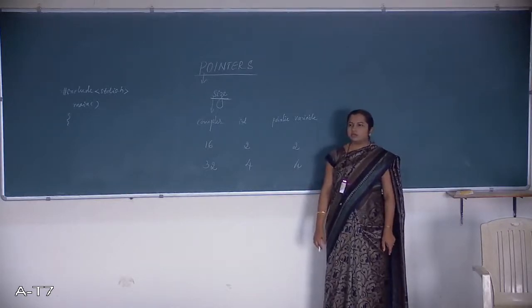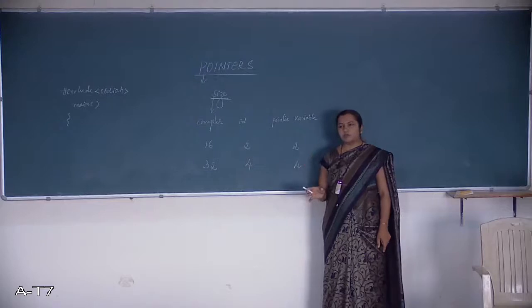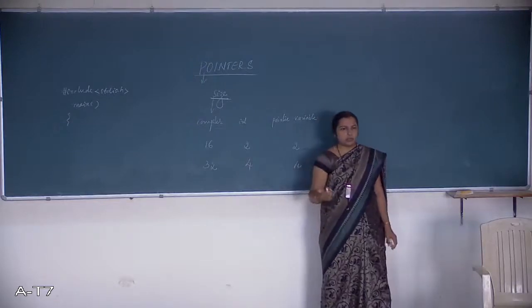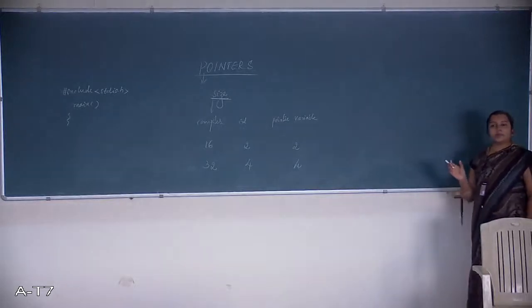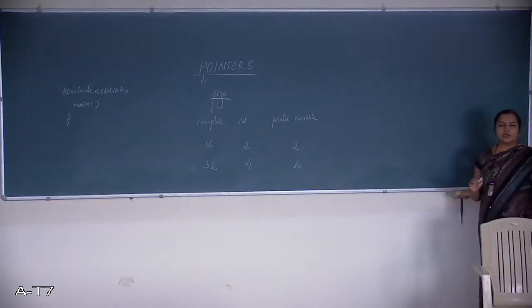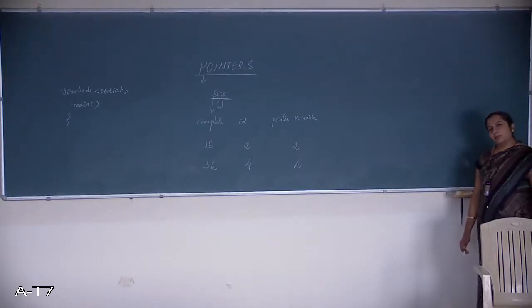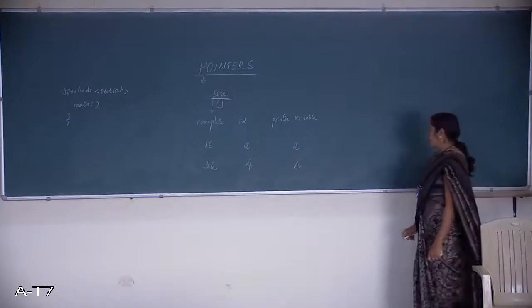Getting it? Suppose you get any multiple choice question, either in a quiz, and you find an option like machine dependent, then you need to choose that as the answer. Machine dependent in the sense that it depends on the size or length of the compiler. It varies from machine to machine.